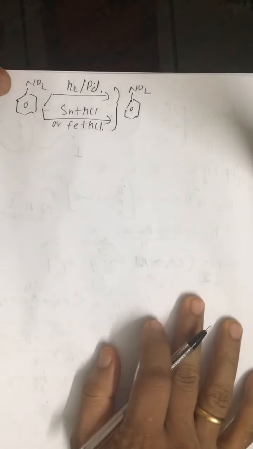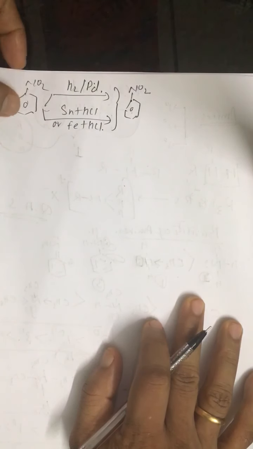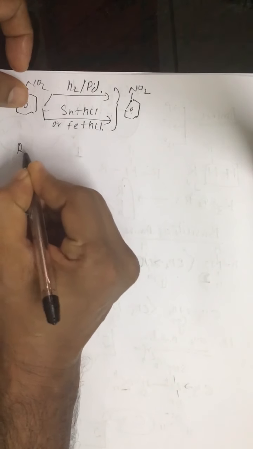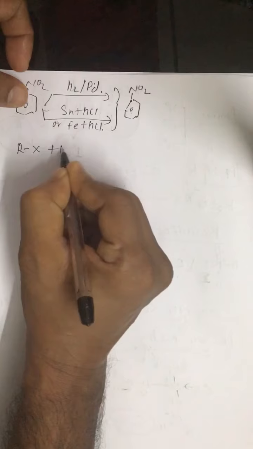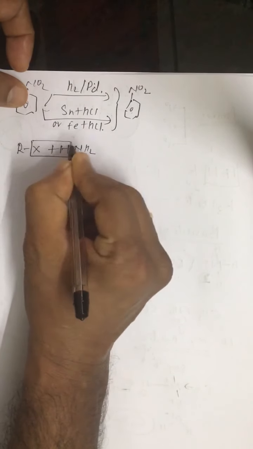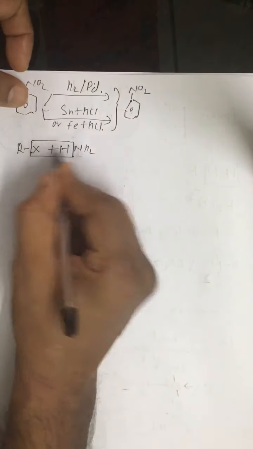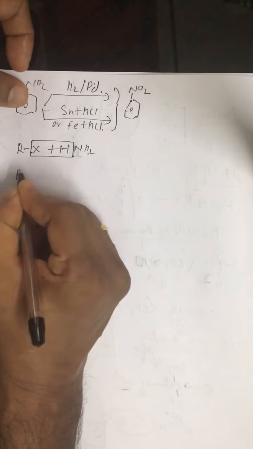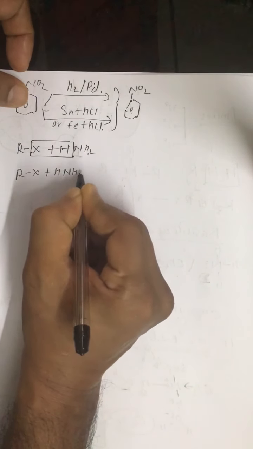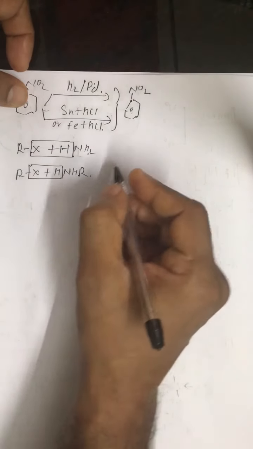There is one more method, that is reaction of ammonia with the haloalkanes. This is called Hoffman's method. We get primary amine, in the first case RNH2, and that RNH2 again combines and produces secondary amine.